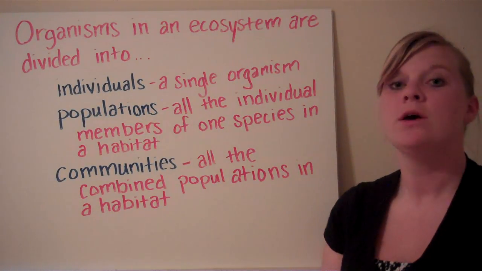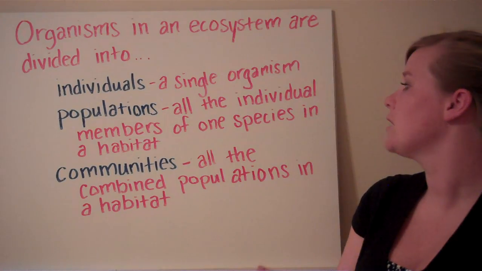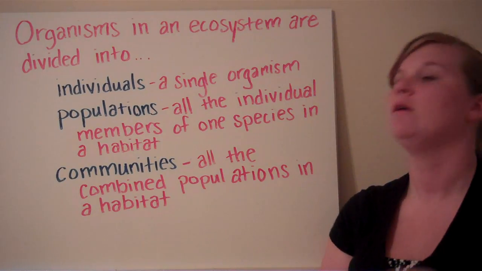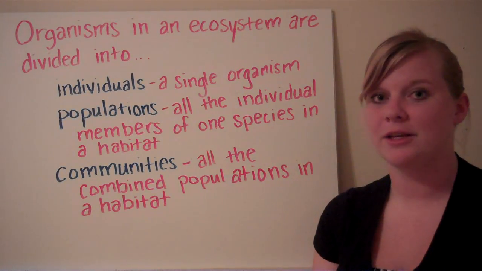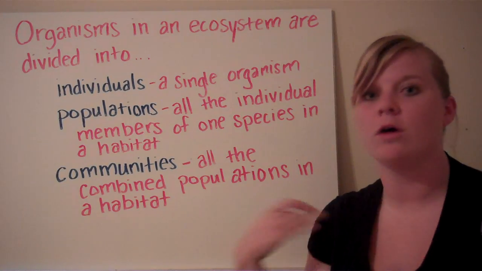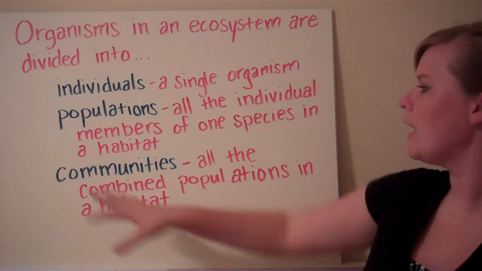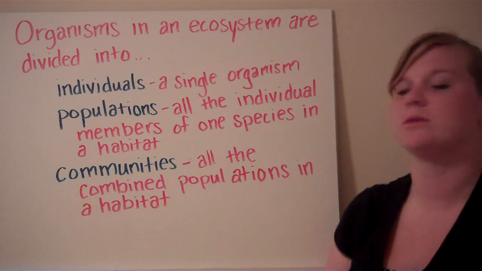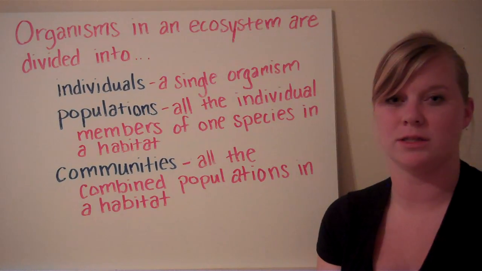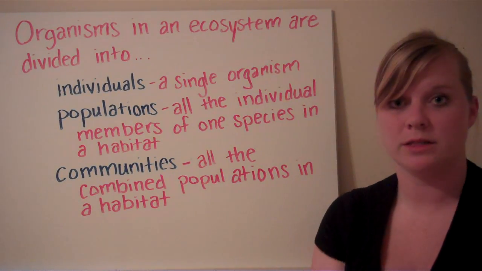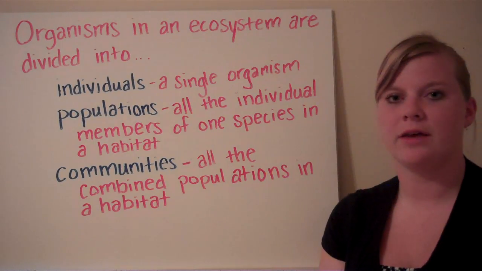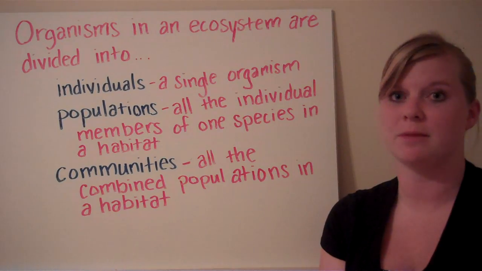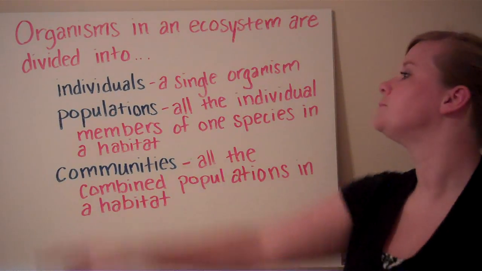And then we have populations. Populations are all the individual members of one species in a habitat. So when we talk about populations, this would be things like the wolf population, the deer population, the bear population. This is all the bears in this ecosystem. And then there are communities, which are all the combined populations in a habitat. When we talk about communities, it's all of the animals in an ecosystem, or even all of the plants in an ecosystem. For a community of animals, the deer, the wolves, and the bear all live in this ecosystem. All those populations combined serve as a community.